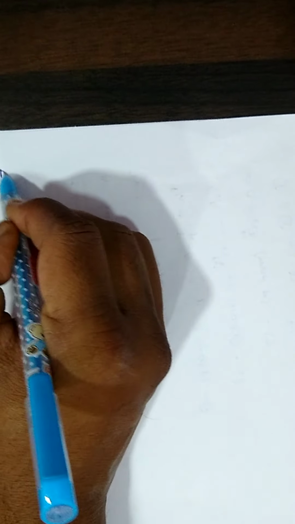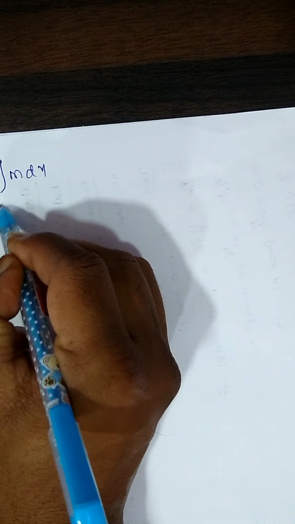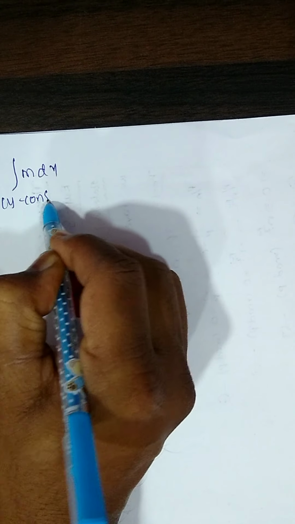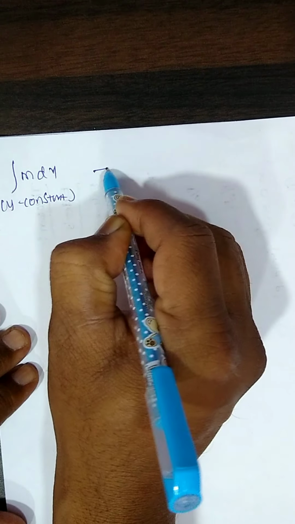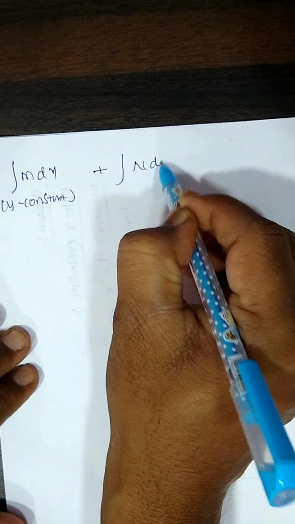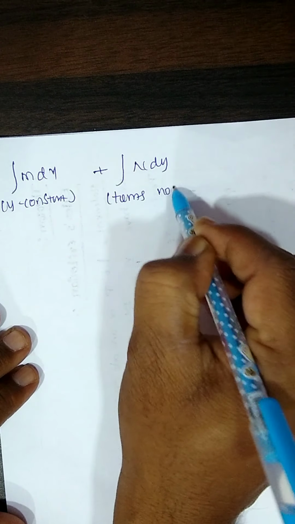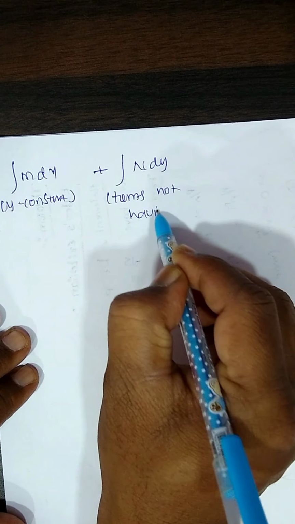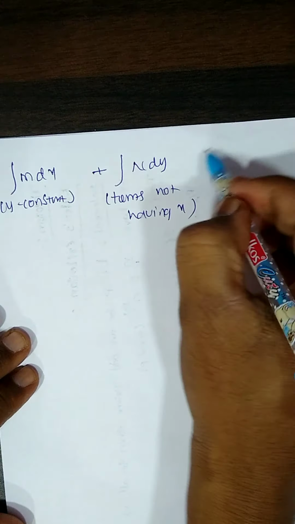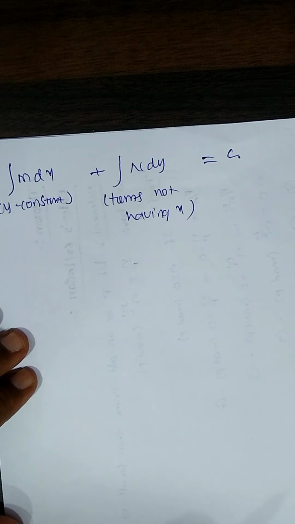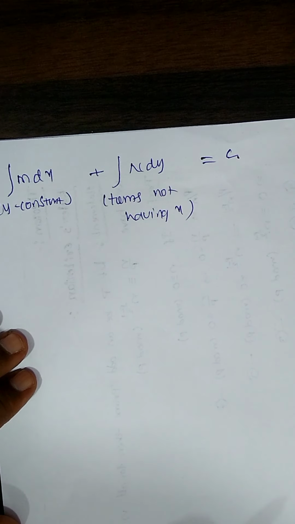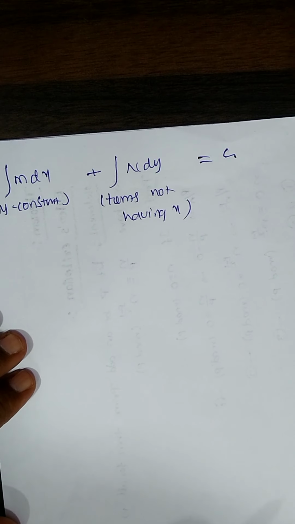Integration of M dx, y constant, plus integration of N dy, terms not having x, equal to c. This is the formula for the solution of an exact differential equation.